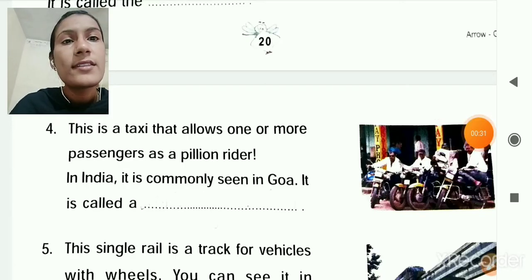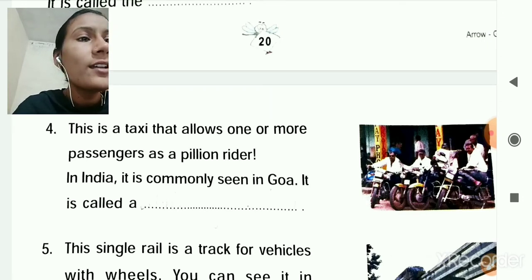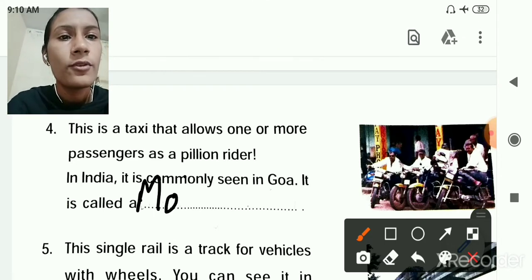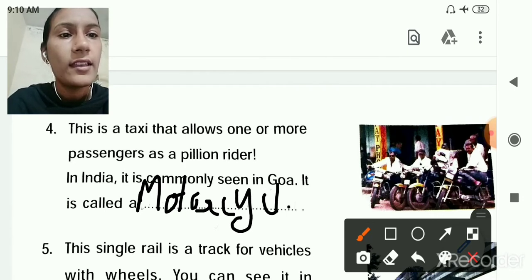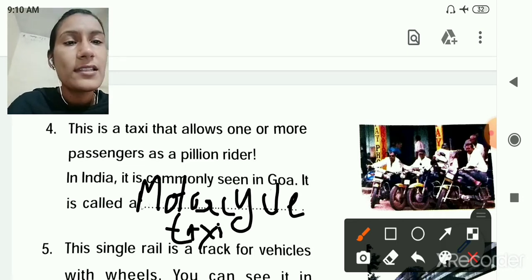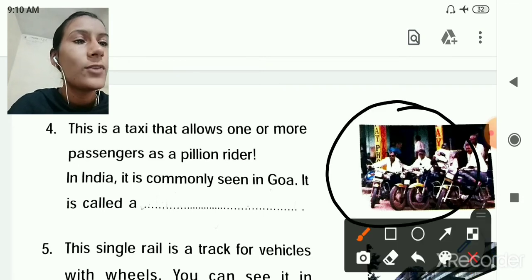Then next, this is a taxi that allows one or more passengers as a pillion rider. In India, it is commonly seen in Goa. It is called a motorcycle taxi. So here write motorcycle taxi, MOTORCYCLE, motorcycle taxi, TAXI. And it is commonly seen where? In Goa. You can see this is the image of motorcycle taxi.